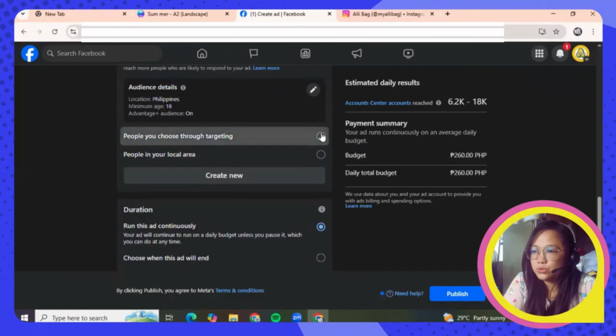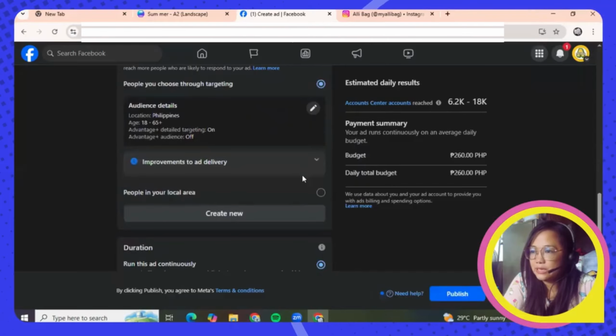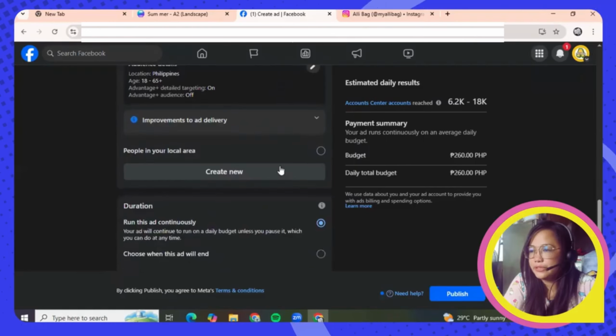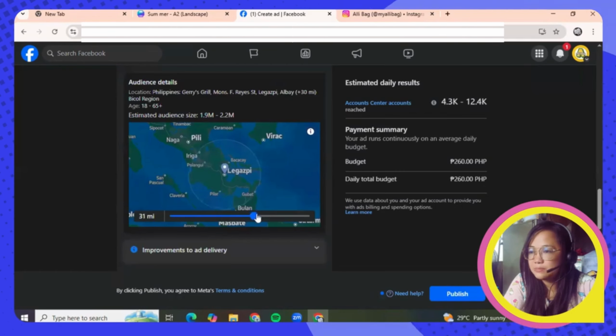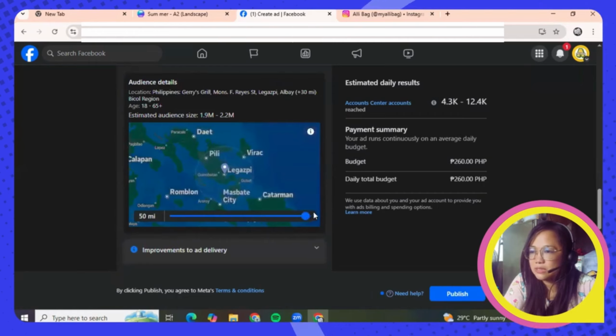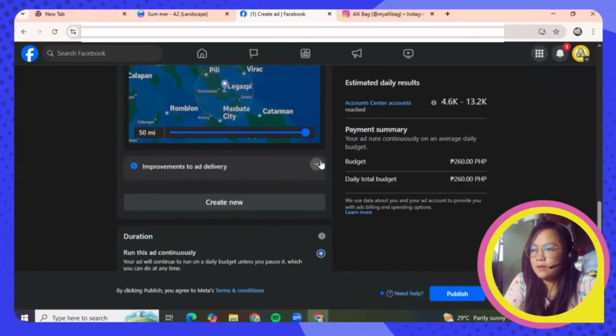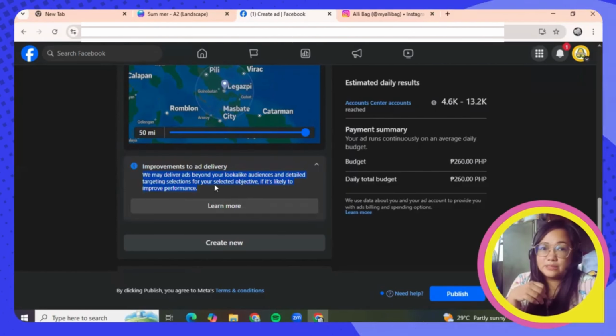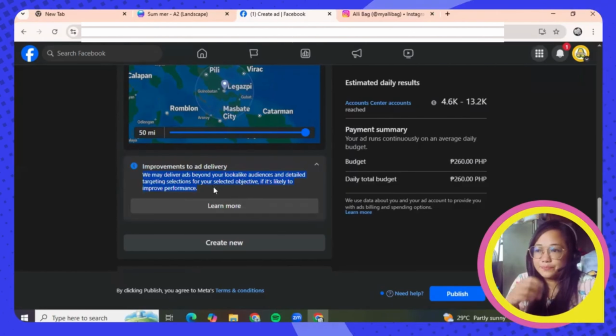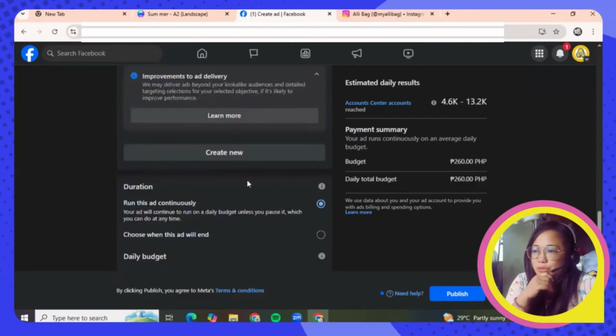People you chose through targeting. Okay, improvements to our delivery. And now, people in your local area, you can just extend it here as well. So there you go. Improvements to ad delivery. We may deliver ads beyond your lookalike audiences and detailed targeting of your selected objectives. So it's likely to improve performance, and this is to help your Facebook ad reach its target goal.